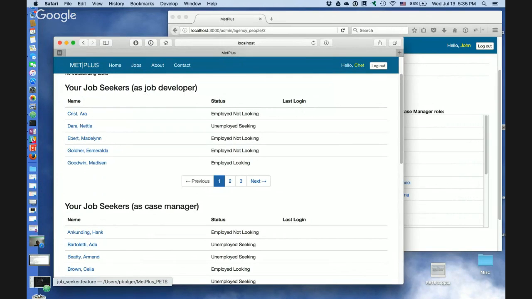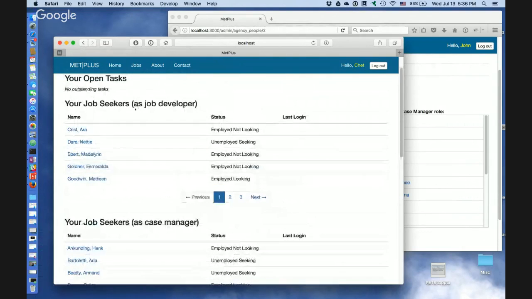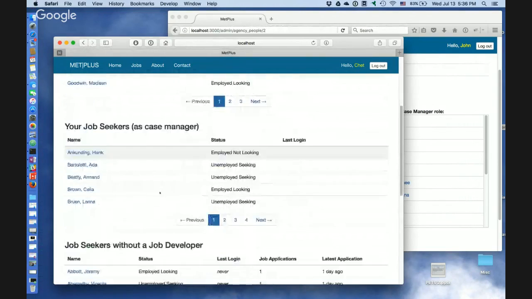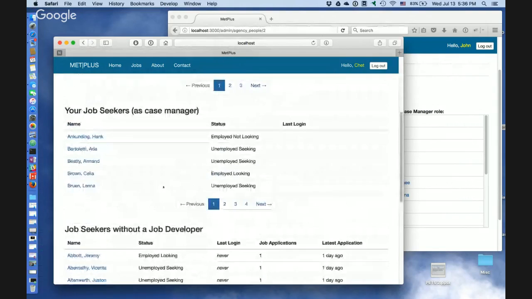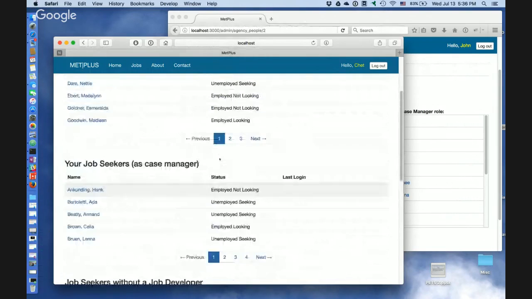Yep. So, Vijay, do you get what I said about making a scenario that just looks at the home page for an agency person and confirms we've got both types of seekers showing up? That makes sense. If you need any help with that, reach out to me. It should be fairly straightforward to throw together. Okay. Yeah, tomorrow I'll do it. Today I have to go somewhere.